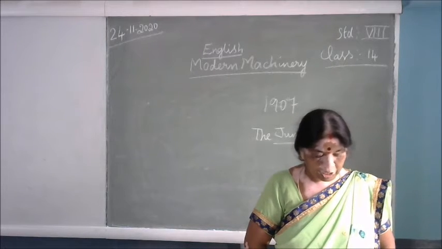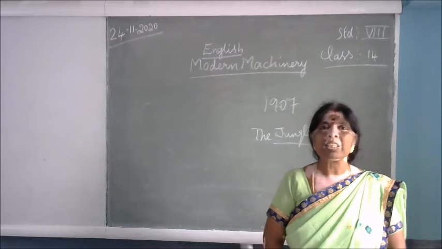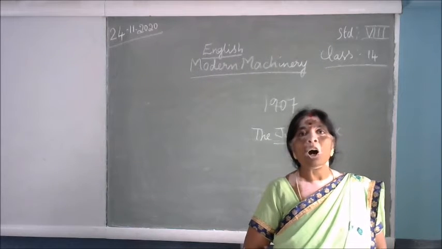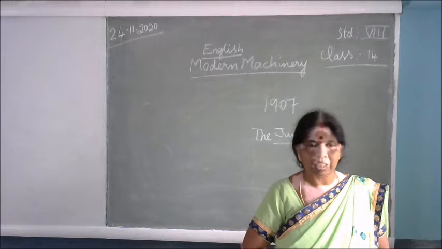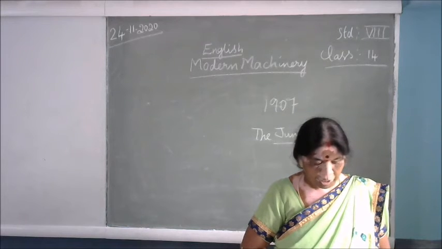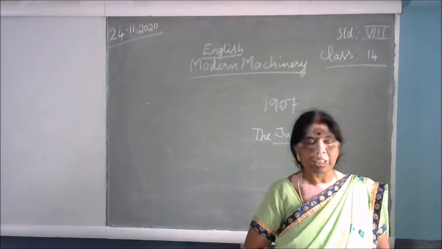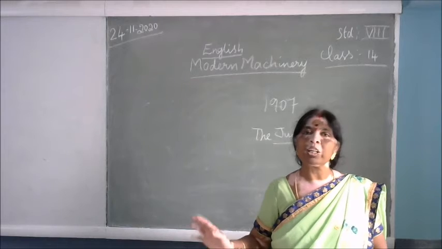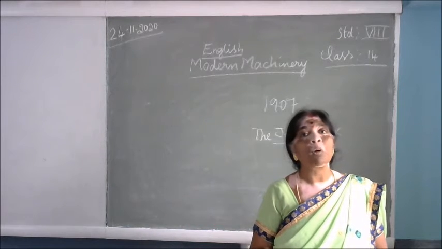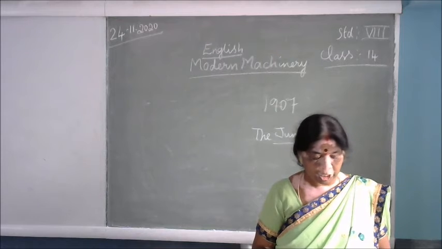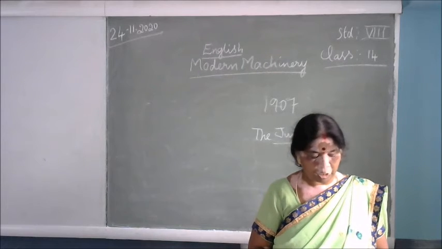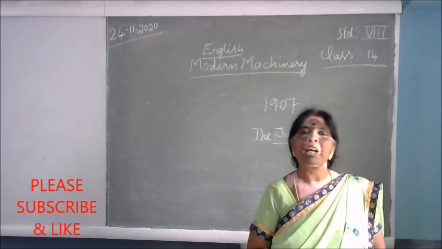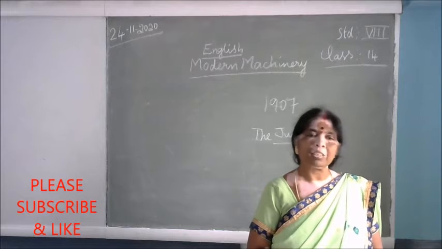The machines first describe the process of their creation. In the first stanza he describes the process of creation, how the machines have been created. It begins with the appropriate minerals, ores and other raw materials being transported from the mine to the manufacturing unit. Here raw materials are needed, so he goes first to the mines. The raw materials are transported from the mines to the manufacturing unit, that is, to the manufacturing place, the industries.